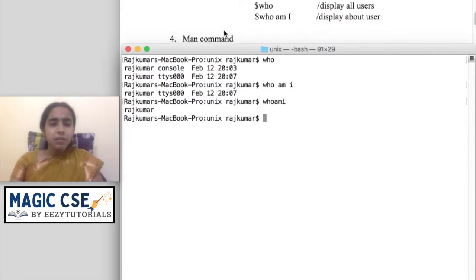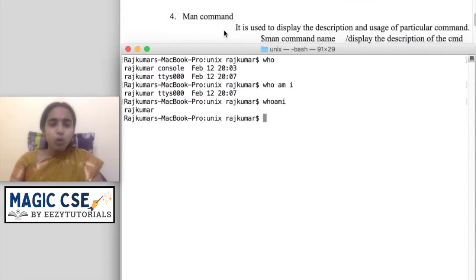Then there may be a situation that you know the name of the command but you don't know how it works. For example, I know a command named ls but I don't know what it does. What is the syntax for that? I can use man. Man stands for manual. The manual about a command can be given with the help of the man command: man space the name of the command. So man space ls means,